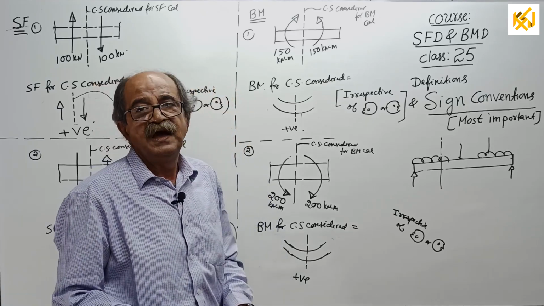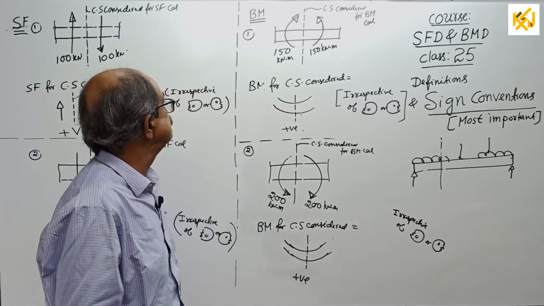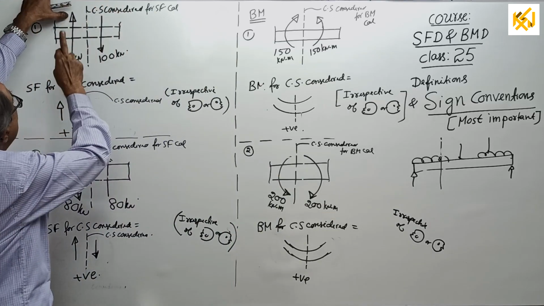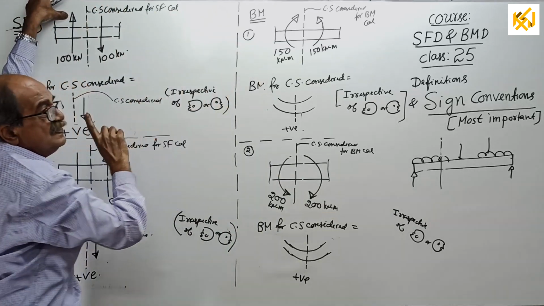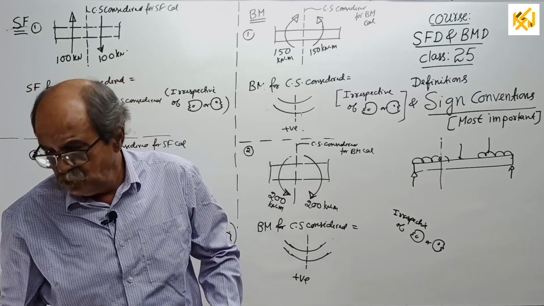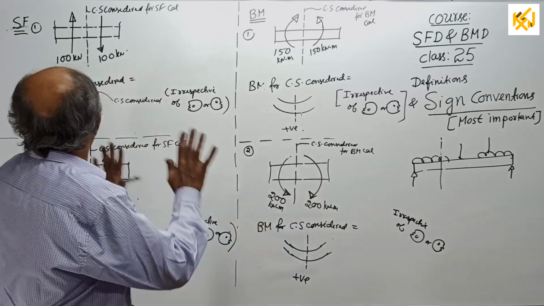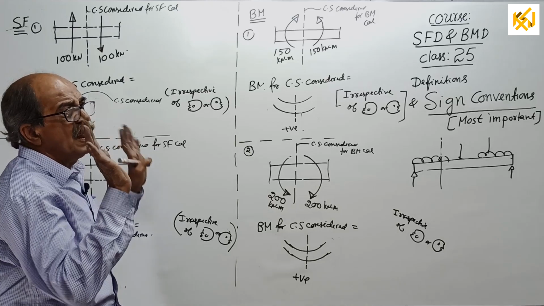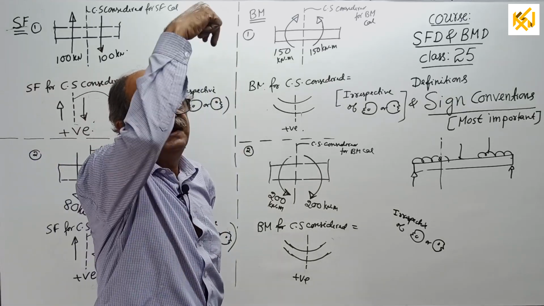See, now correctly observe what I am doing. Shearing force and bending moment, they both are section forces. Never use direction for shearing force. Never tell anybody upward shear, downward shear.